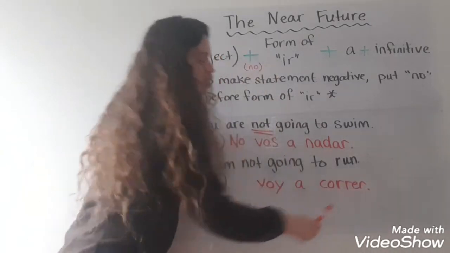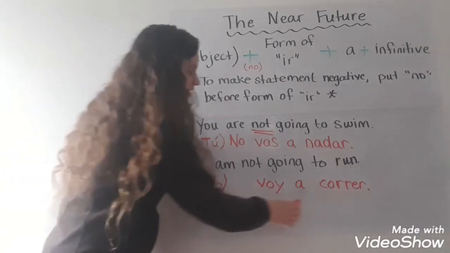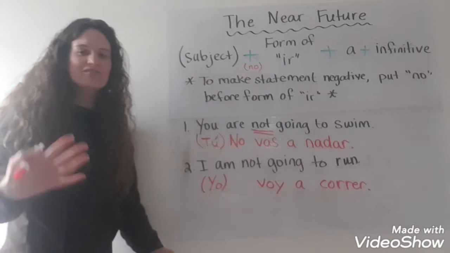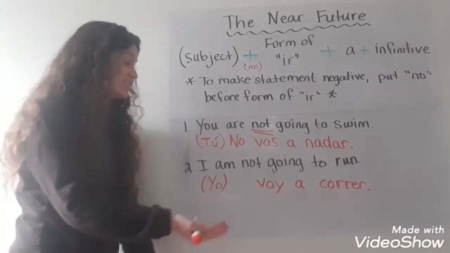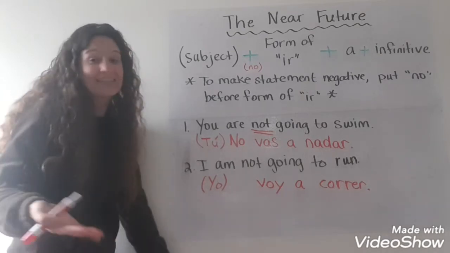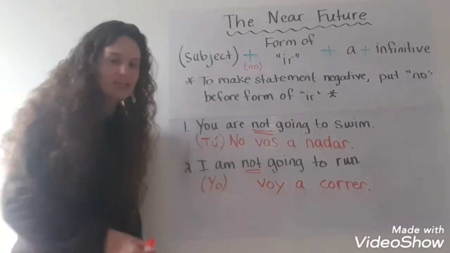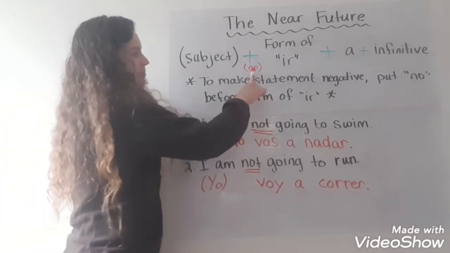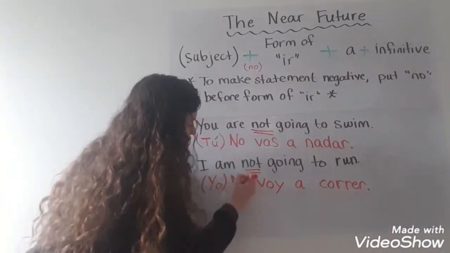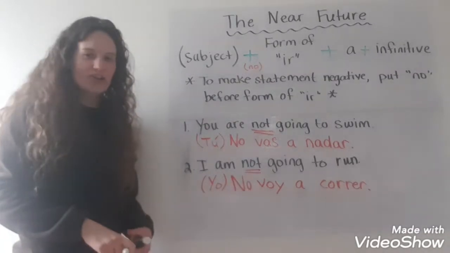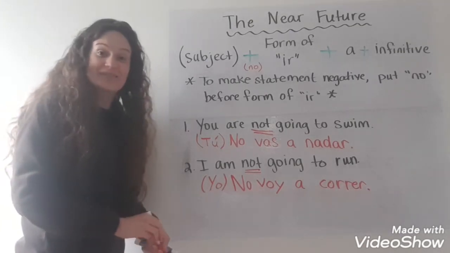Voy a correr means I'm going to run. Yo voy a correr means I'm going to run. If I put the yo there, it means the same thing. Nothing changes. But we're saying I'm not going to run. So I need to put no before that form of ir. No voy a correr. I am not going to run.